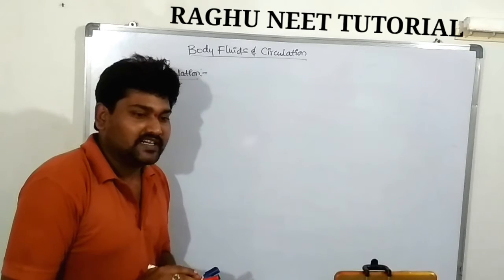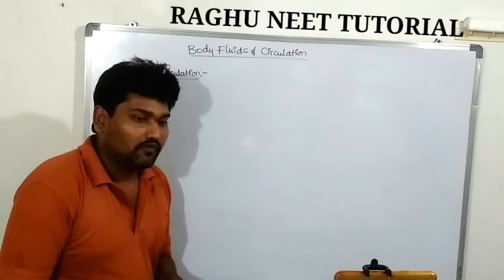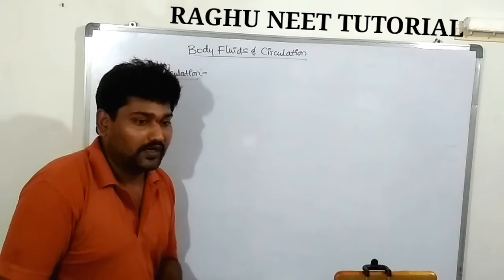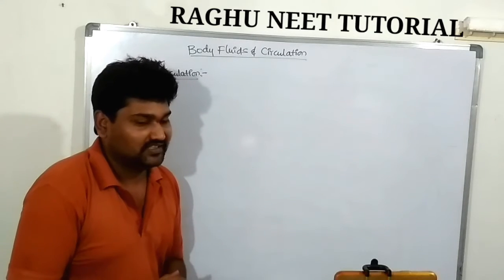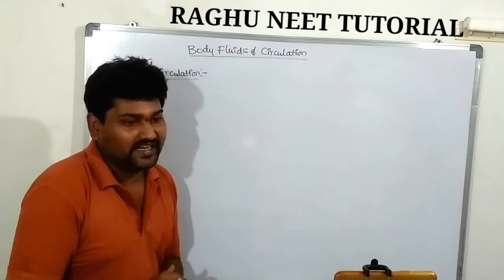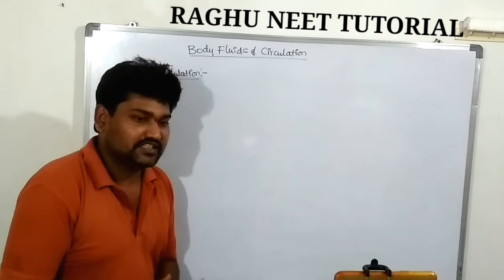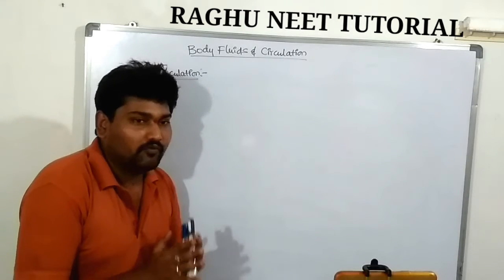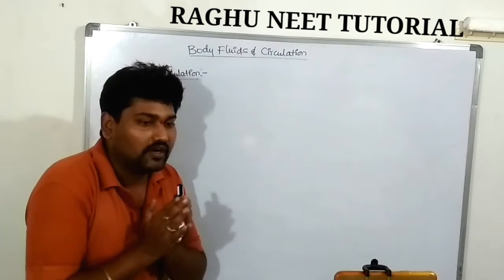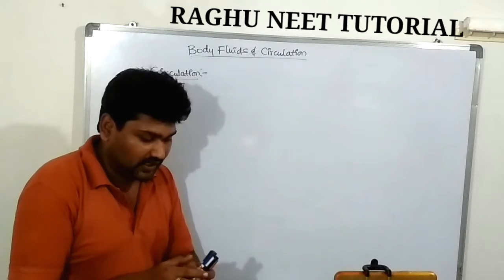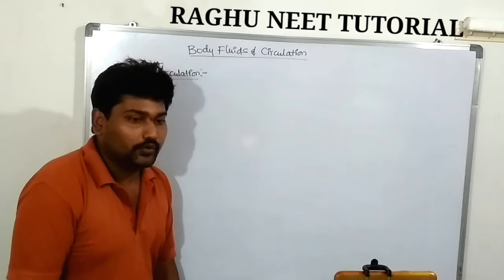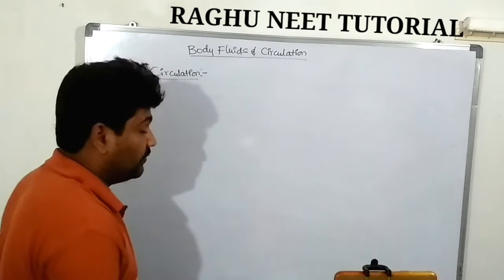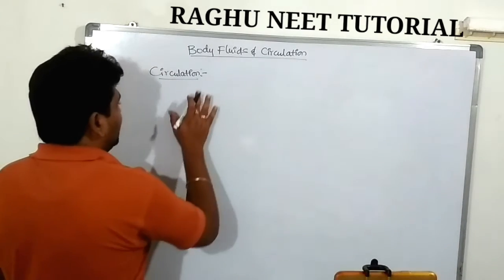Circulation is nothing but the transporting of fluids from one part of the body to another part of the body through one of the organs known as the heart. That type of system is called circulation or the circulatory system. The transporting of fluid from one organ to another organ in a uniform direction is known as circulation.